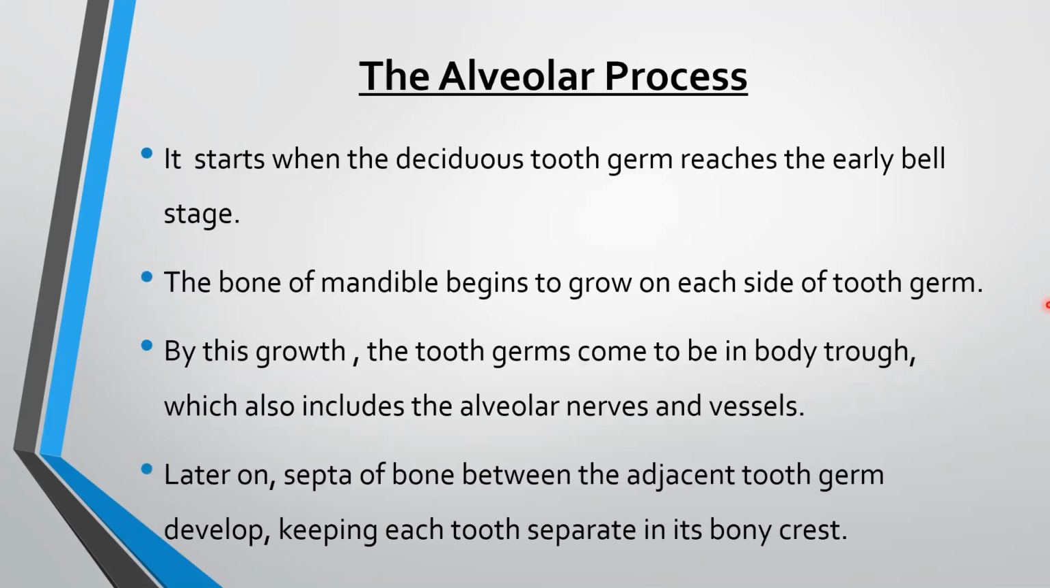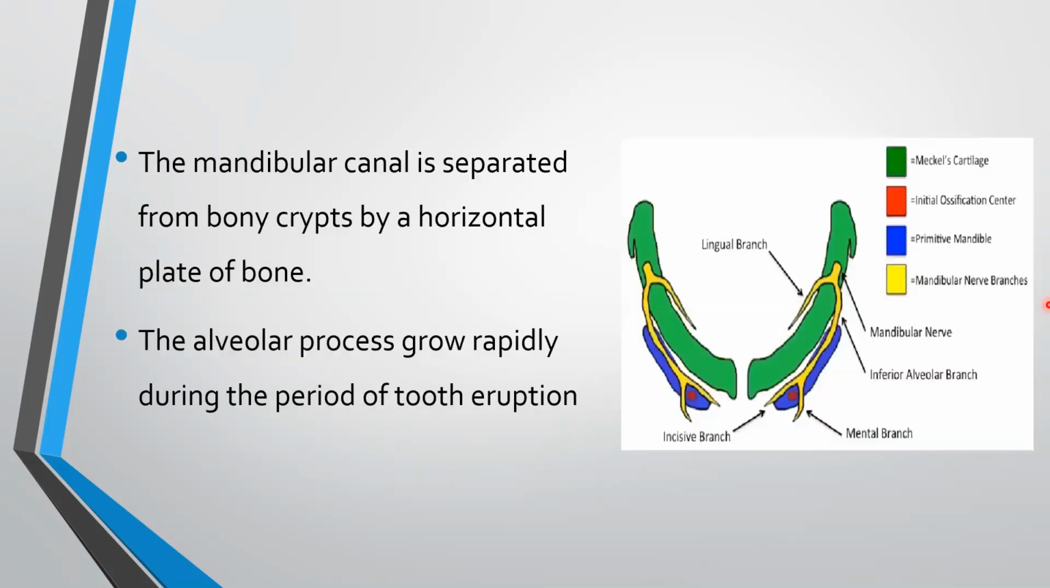The alveolar process. It starts when the deciduous tooth germ reaches the early bell stage. The bone of mandible begins to grow on each side of tooth germ. By this growth, the tooth germs come to be in a bony trough, which also includes the alveolar nerves and vessels. Later on, septa of bone between the adjacent tooth germs develop, keeping each tooth separate in its bony crypt. The mandibular canal is separated from bony crypts by a horizontal plate of bone. The alveolar process grows rapidly during the period of tooth eruption.